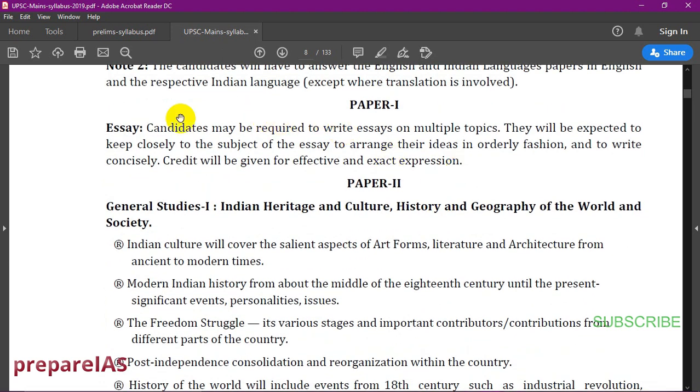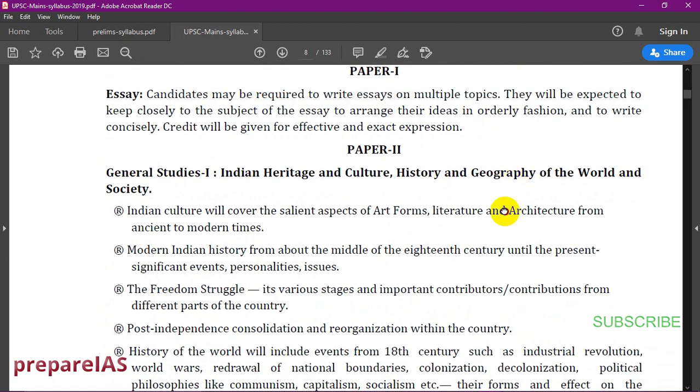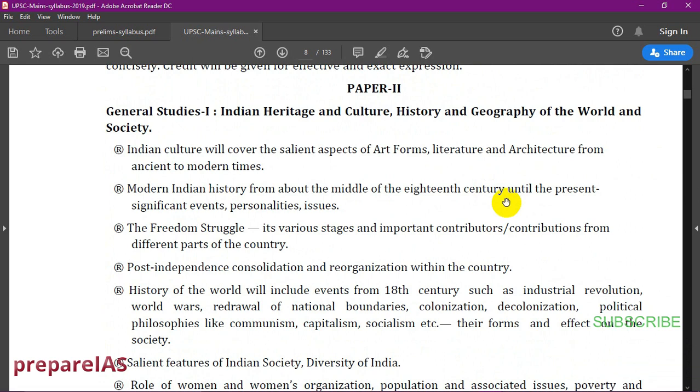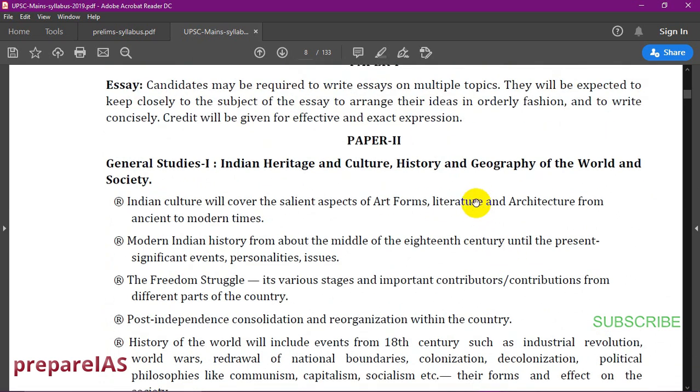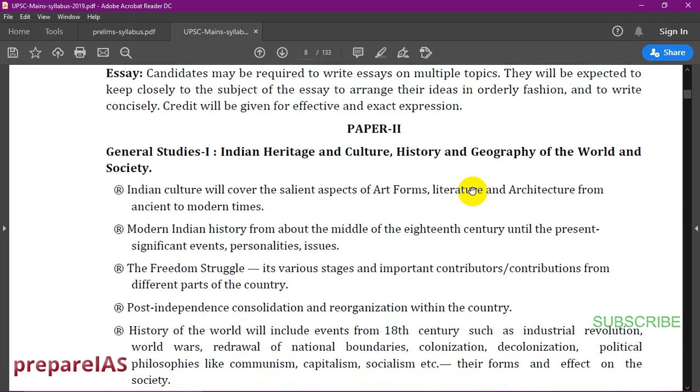Okay, paper 1 is the essay paper. You'll be given 2 topics and you have to write an essay on them. It will be for 250 marks. The essay paper is also scoring. So these are some scoring areas.